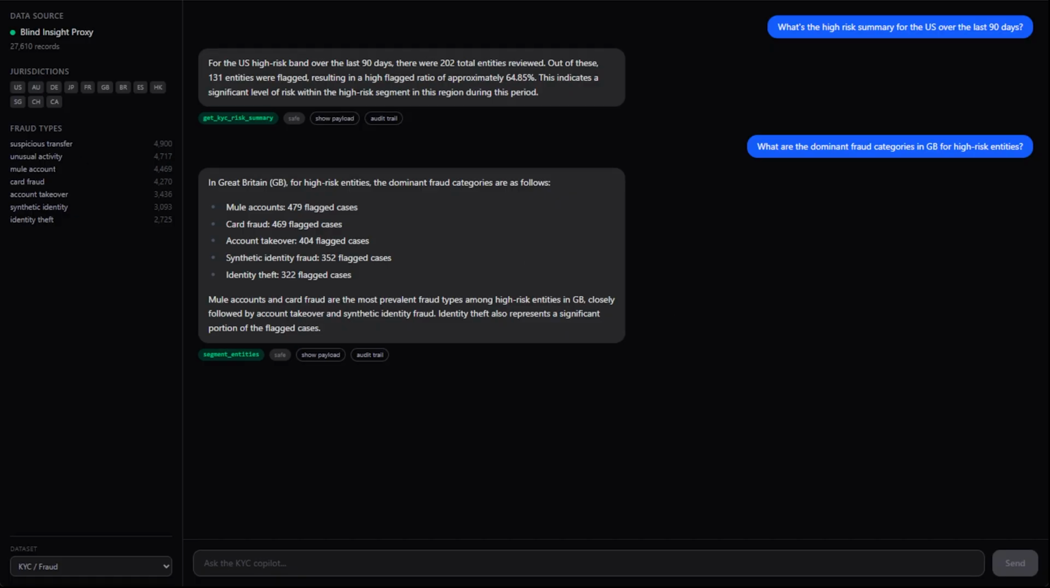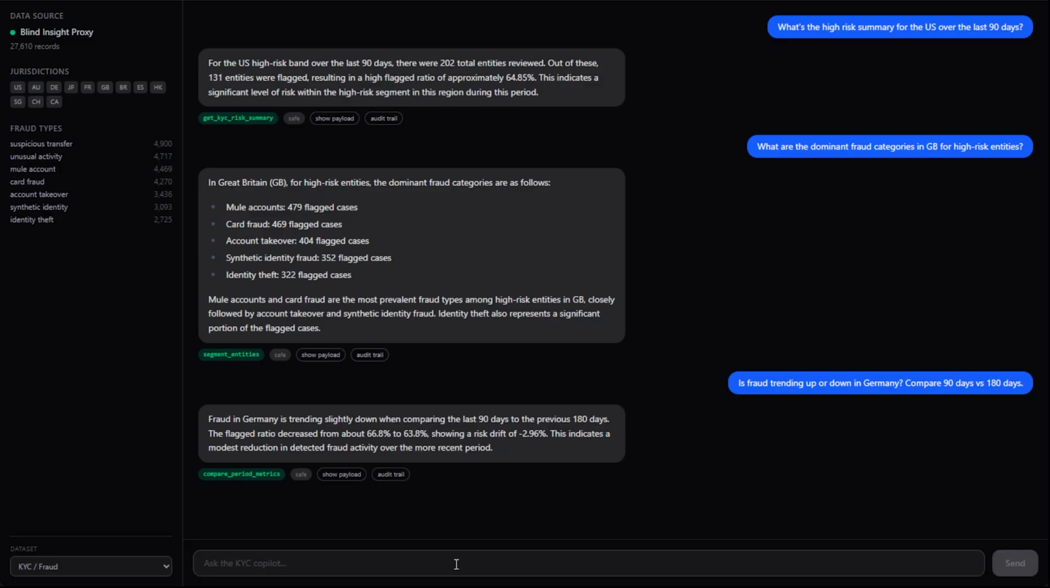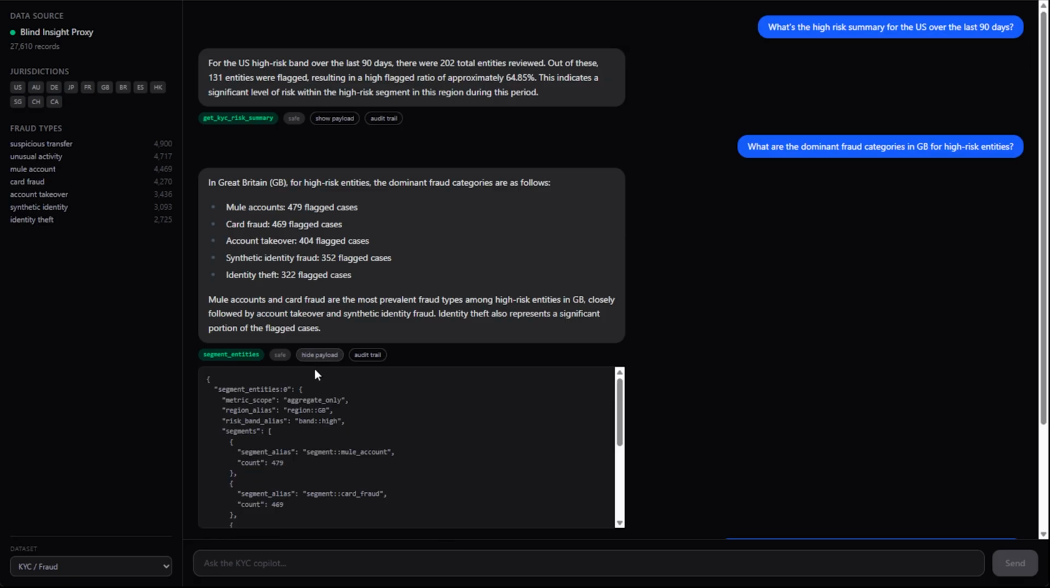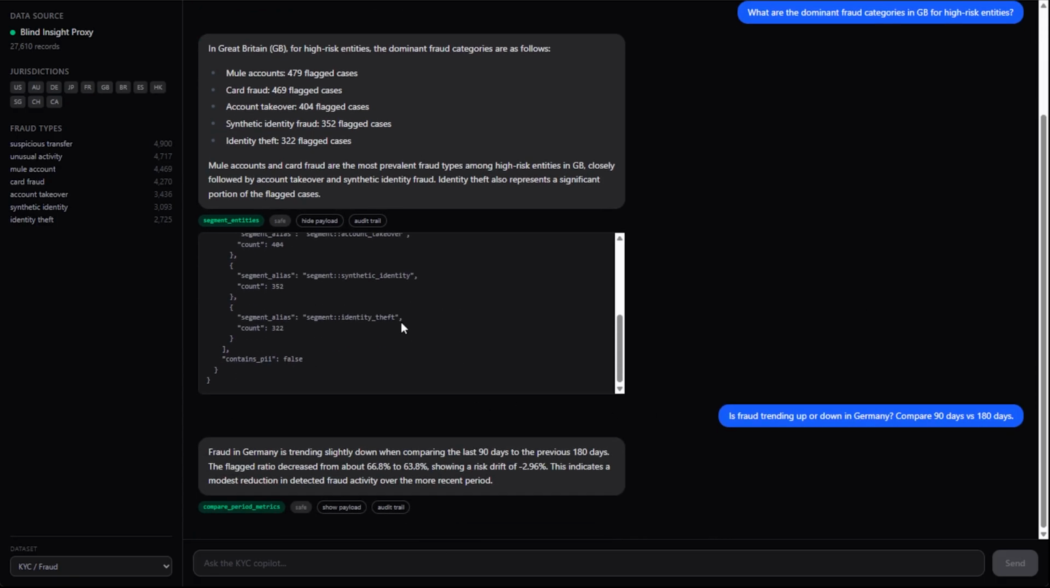Additionally, if you wanted to do something around period comparison or trend detection, is fraud trending up or down in Germany? Compare 90 days to 180 days, for example, right? We're going to hone in on DE for Germany in terms of the region, jurisdiction, and then give us some statistical analysis here, which is what the LLMs are really strong at. And this is all without releasing any personal private information.